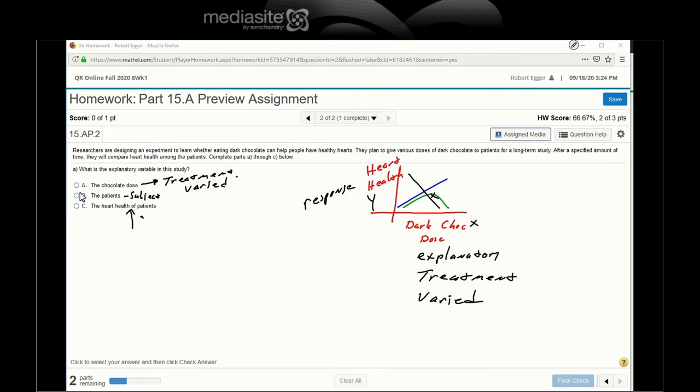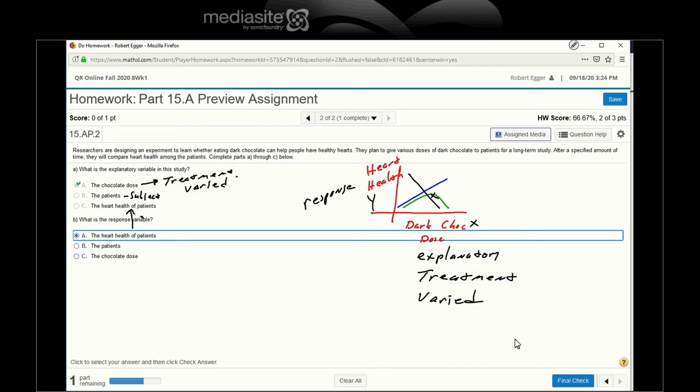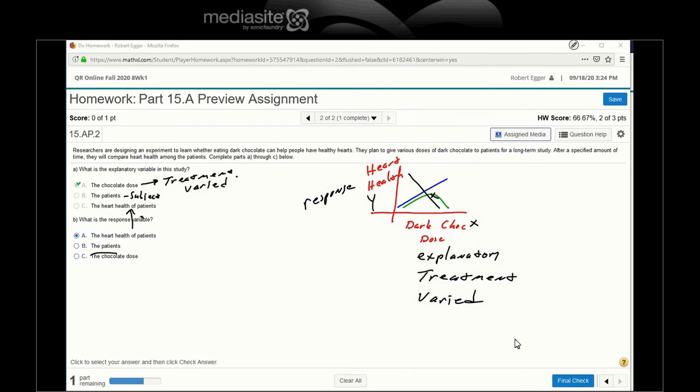So the explanatory will be this. And response, kind of already said that. Based on this, what effect does that have on the heart health of said patients?